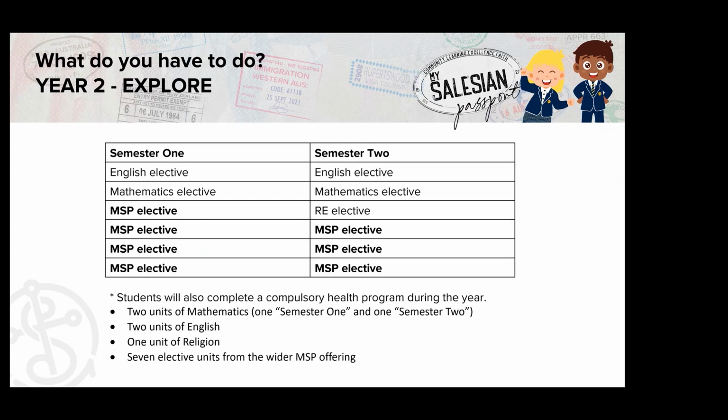To recap the Year 8 program, for current Year 7 students moving into Year 8, they will complete English in both Semester 1 and Semester 2, Mathematics in both Semester 1 and Semester 2, an RE elective at some point in either Semester 1 or Semester 2, and they will also complete 7 My Salesian Passport elective subjects.